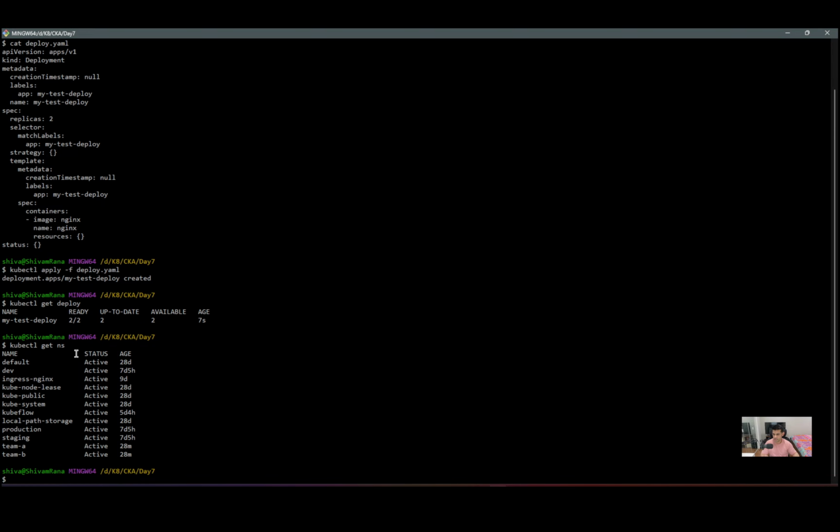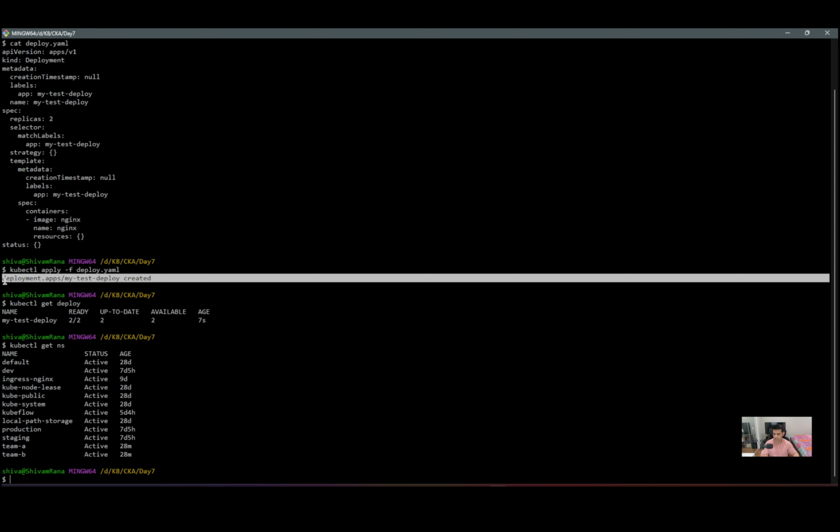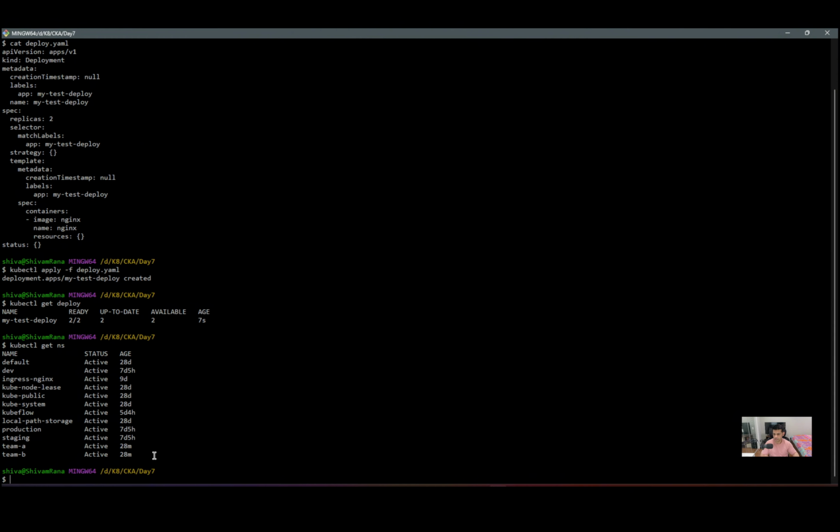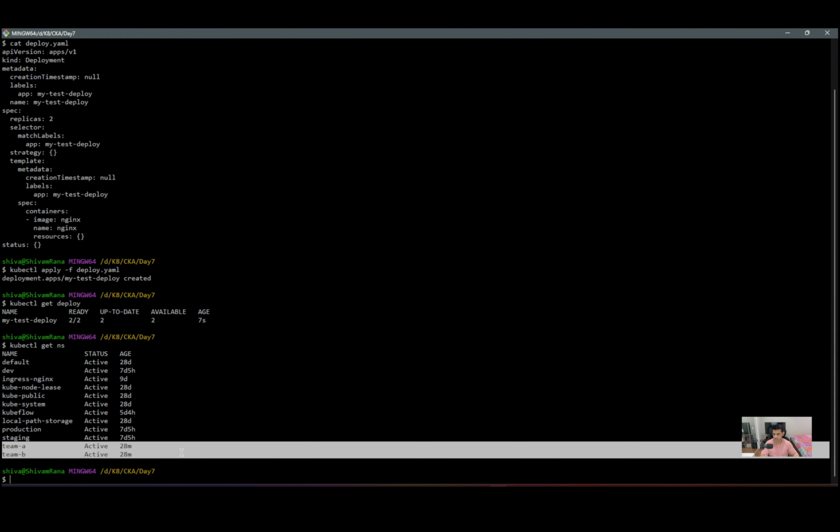As we can see, I have multiple namespaces like dev, production, staging, team A, team B, and there is one default namespace. Now let's apply the same deploy file that we created in the default namespace into the team A and team B namespaces.